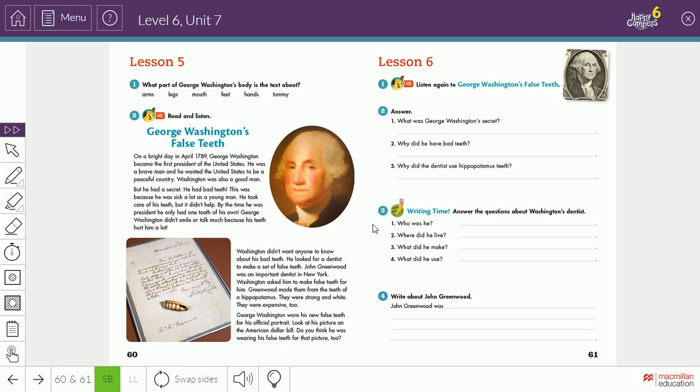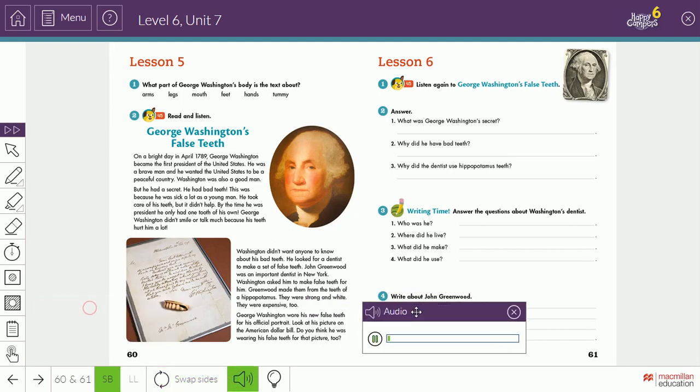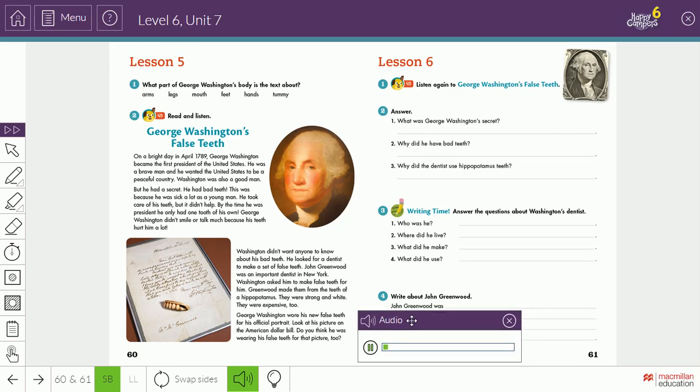We read the text about George Washington's false teeth. So let's hear it again, because from this text we will move to writing. Unit 7, Lessons 5 and 6. George Washington's false teeth.